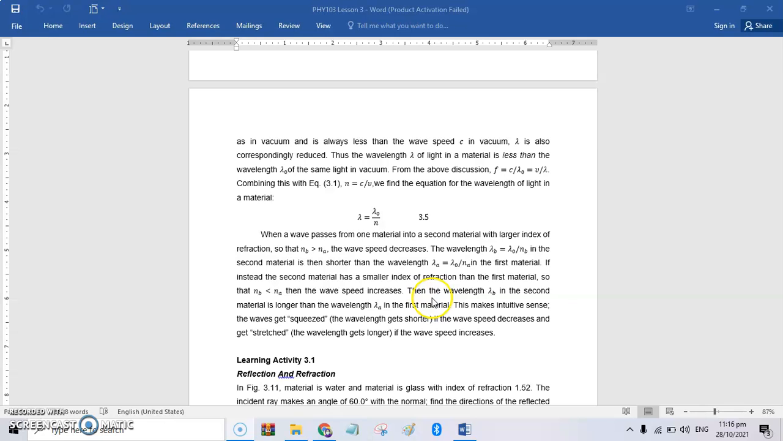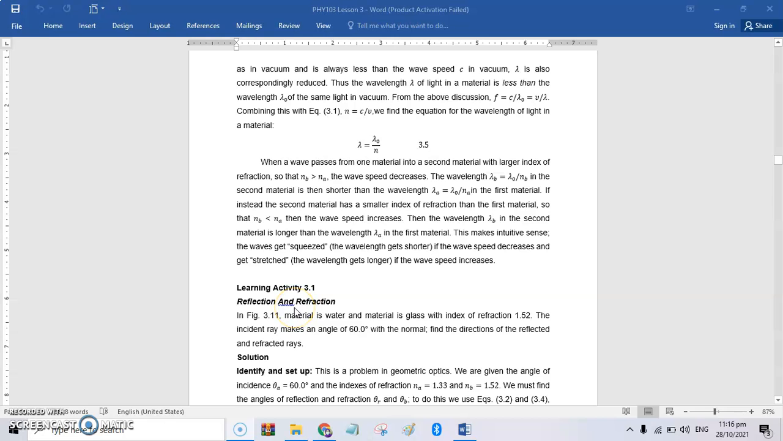Okay? Na-imagine nyo na ba na wavelength is directly proportional to the wave speed. So, kapag shorter si wavelength, si speed is lumiliit or nagre-reduce or nagde-decrease. Okay?